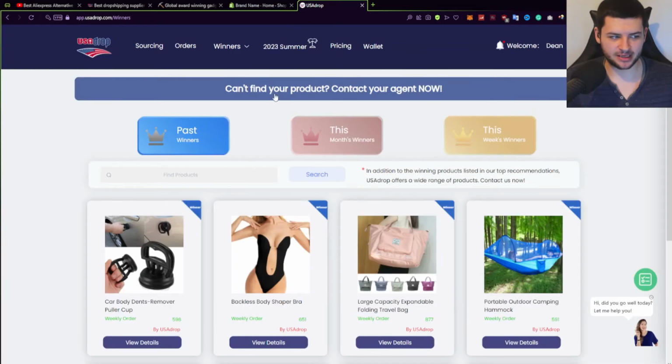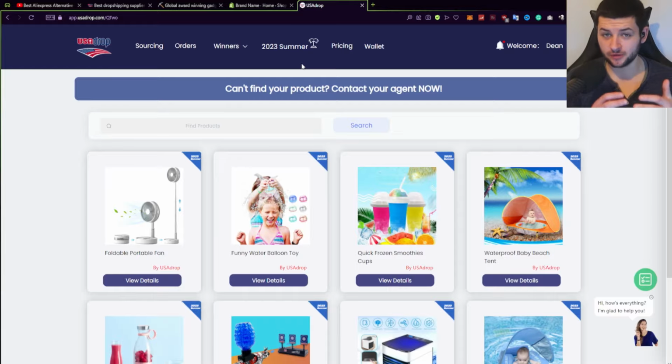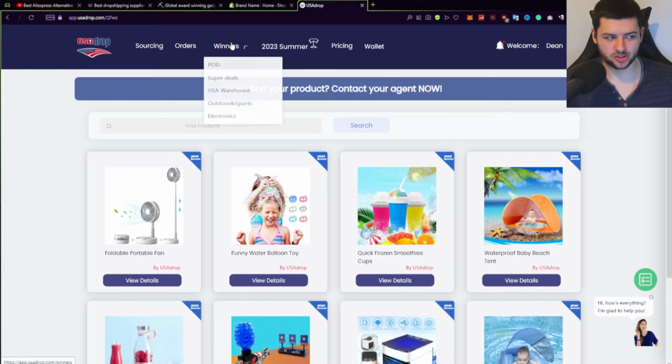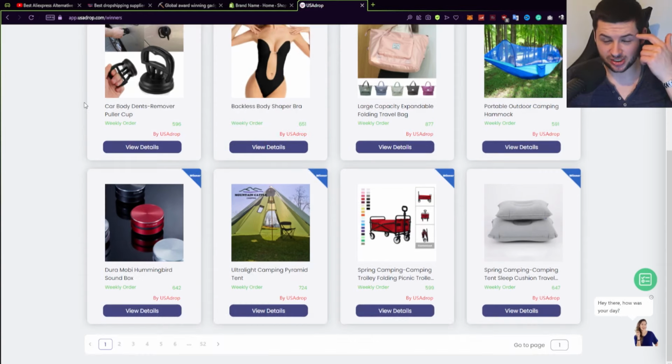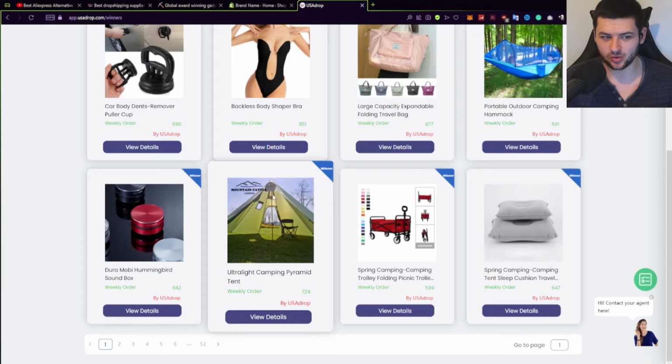So now you can see I have my account all logged in. Now on USAdrop, to look for products, we want to use a few different buttons at the top. We want to click on winners. Winners will show us so-called winning products. This basically means a product which is very popular, maybe trending, or already getting a lot of sales out there already. But you still need to use your due diligence and only pick products which you think will actually sell.